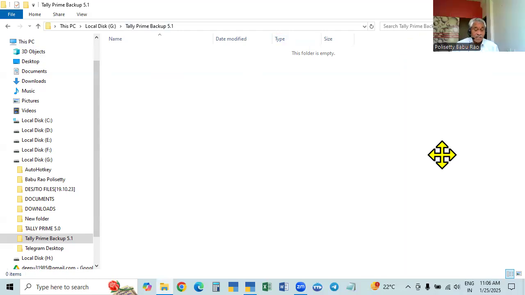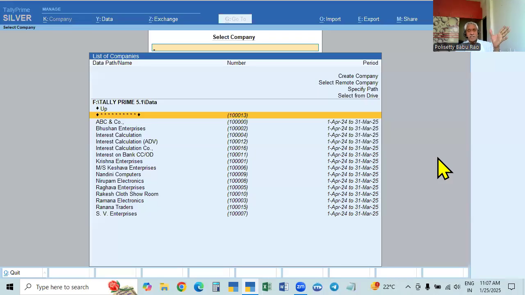backup data path. Just like the ledgers, stock items, any masters, we can create in advance, or we can create during the voucher entry. We use the masters for the voucher entries. So during the voucher entry also we can create. We need not create in the beginning, though we can. If it is created in advance, we select the master already created. If it is not created, during the voucher entry we can create any master, ledger, stock item, unit, or anything. We are doing two things: either in the beginning before making the entries, or during the voucher entries we can create the master.